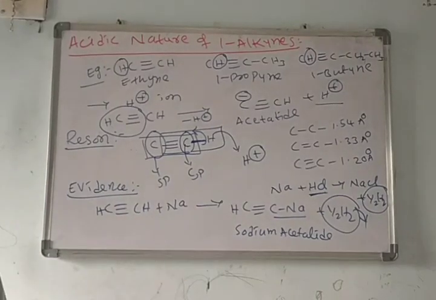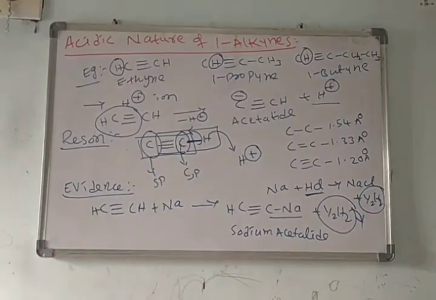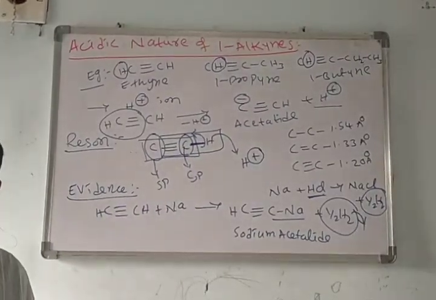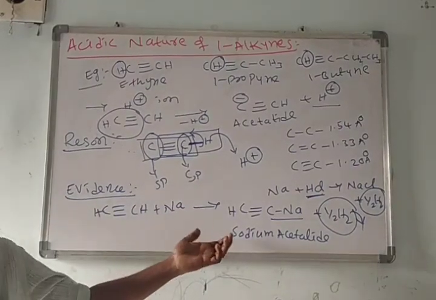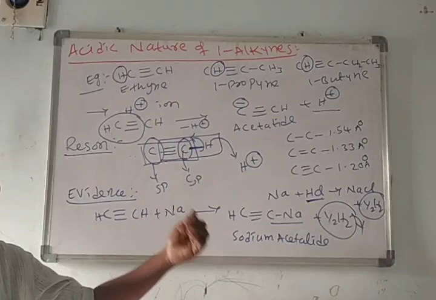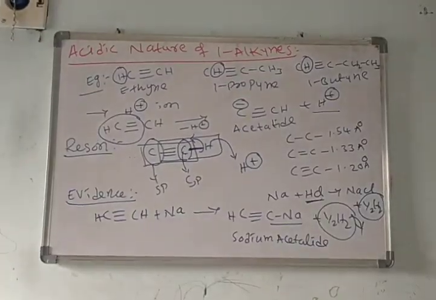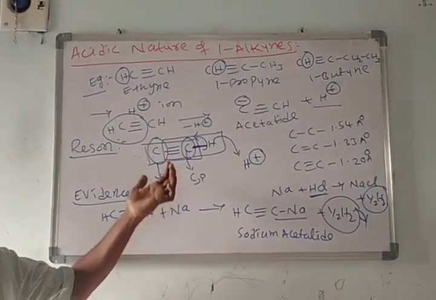Some more evidences are there. It reacts with Tollens reagent and also with Fehling's reagent, forming a white colored precipitate and a red colored precipitate. This is also one of the acidic properties of acetylene.